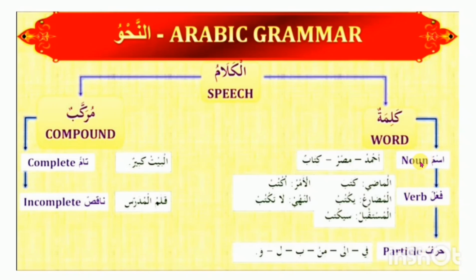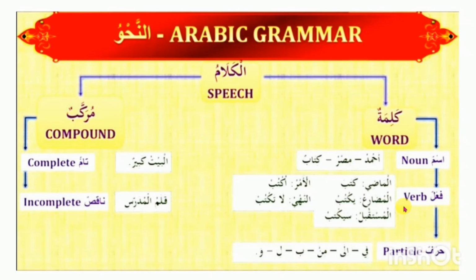Please pay attention here. We know that noun means any name. That may be a person's name, river name, car, or other institution. Isim: Ahmad, this is a person's name. Misr, this is a country name. Kitabun, this is book. All are nouns. These are isim. Second is fi'l. Fi'l means verb, to do something. Fi'l, this is verb.